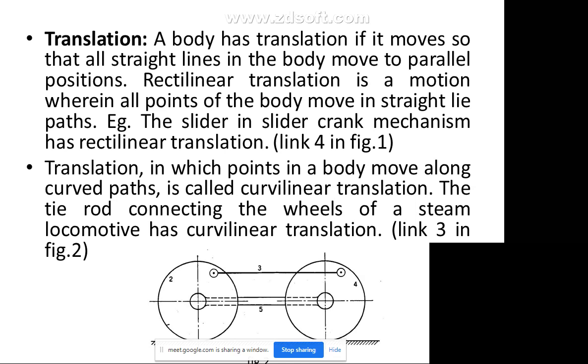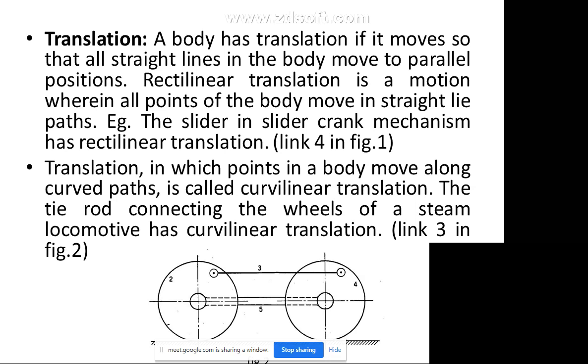Again, in translation there are two types. Rectilinear translation is a motion when all points of the body move in straight line paths. For example, you can see the slider in the slider crank. But in curvilinear translation, the tie rod or the connecting rod, that is the wheels of the steam locomotive, has a curvilinear translation. You can see this figure. So in this figure you can see the link 3, that is the center.